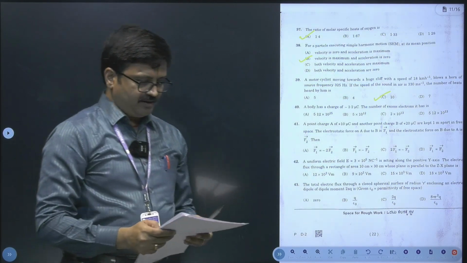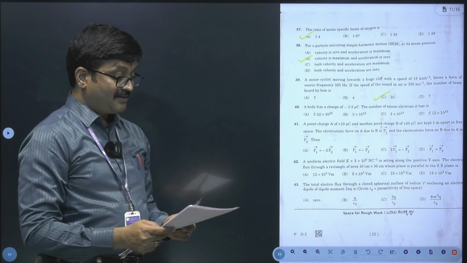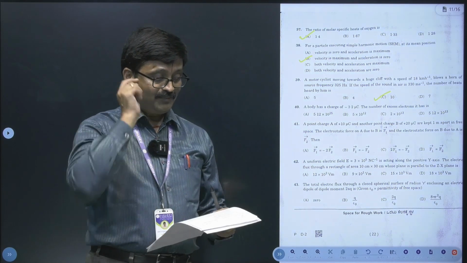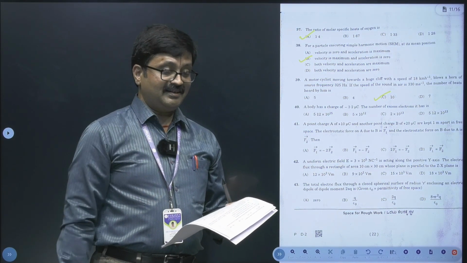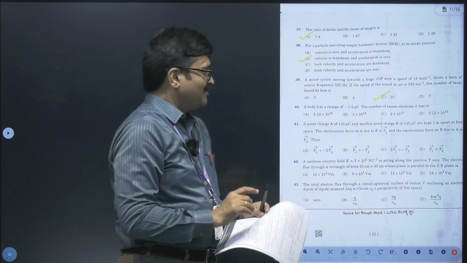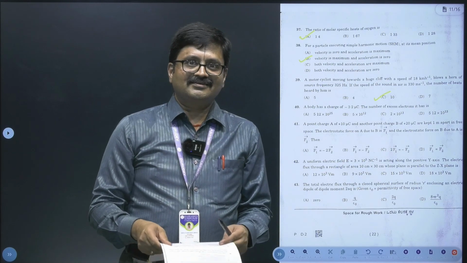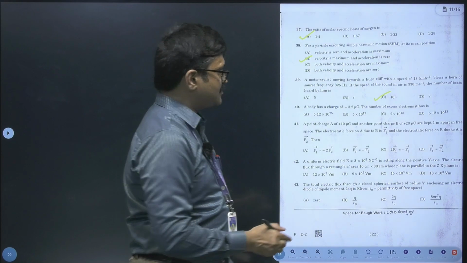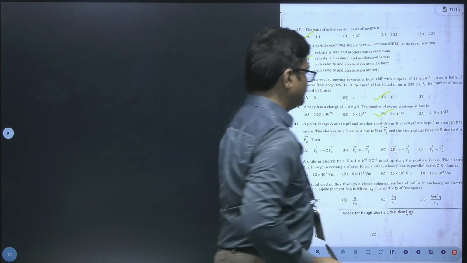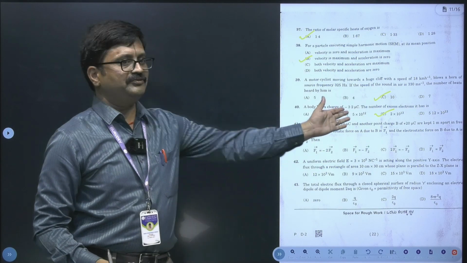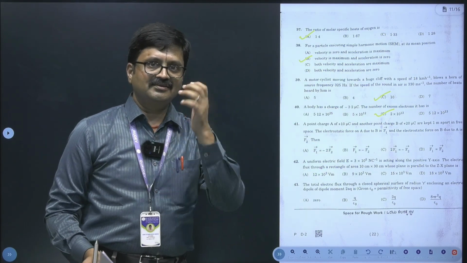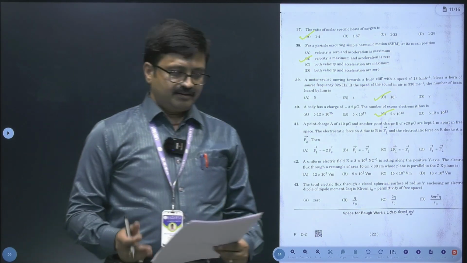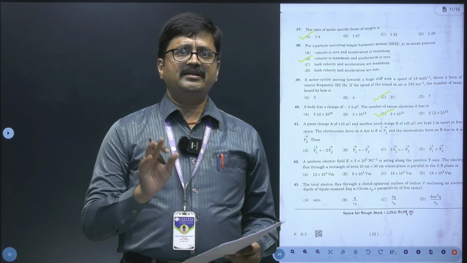Question number 40. It is based on a body has a charge of minus 3.2 microcoulomb, the number of excess electrons it has. So should I solve this? I don't think so, but my pick is 2 into 10 raised to minus 13. So excess electrons, and they have given you the charge. Simple thing, no? I hope you can follow the solution very easily. And dear friends, I have completed 21 to 40.